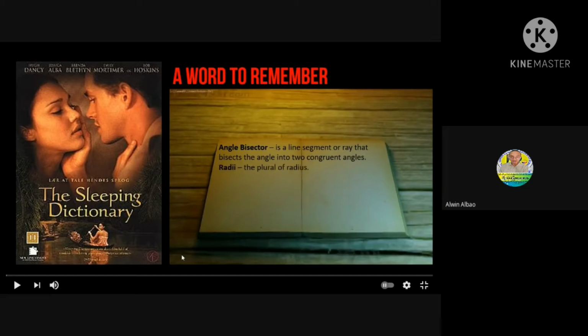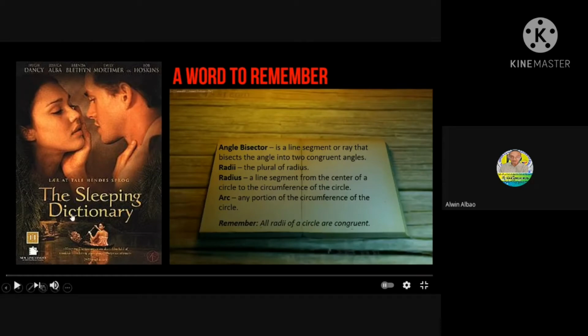Radii, the plural of radius. Radius is a line segment from the center of a circle to the circumference of the circle. Arc, any portion of the circumference of the circle. Remember, all radii of a circle are congruent.